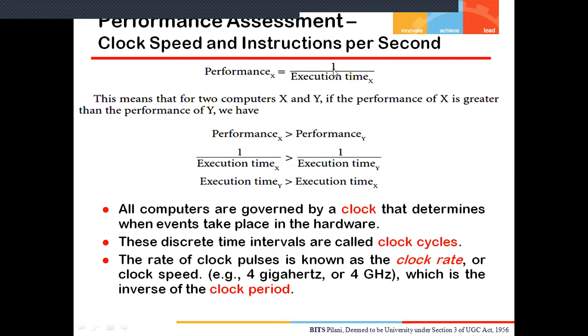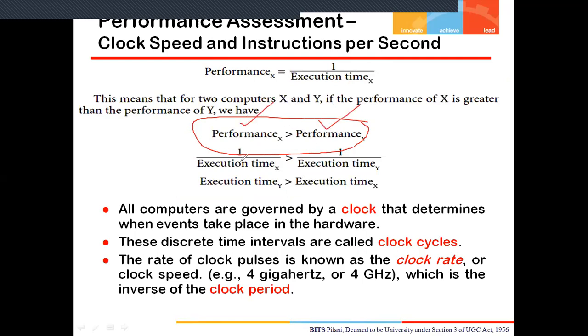If there are two computers X and Y, and the performance of X is greater than the performance of Y, what does that mean?